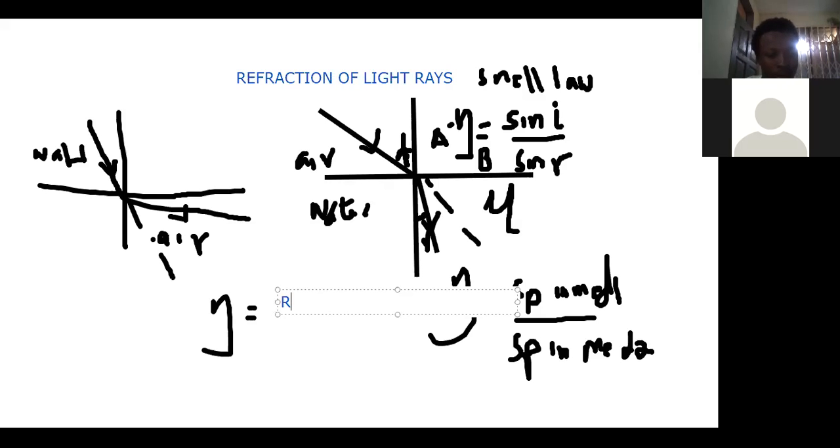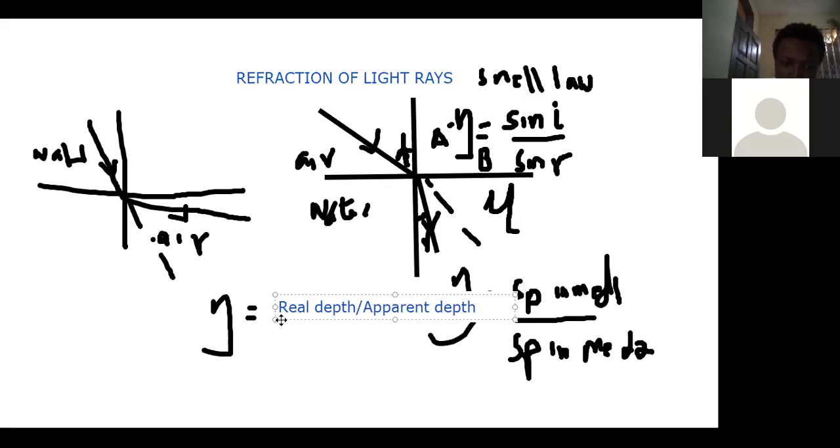Sorry, real depth is the same as actual depth. Real depth or actual depth, all over the apparent depth, all over apparent depth. So we can also relate this to the refractive index.